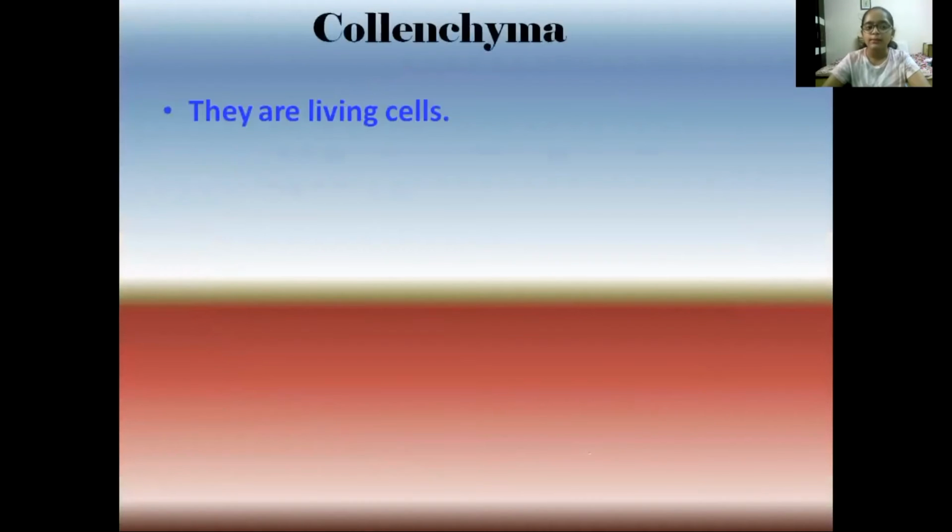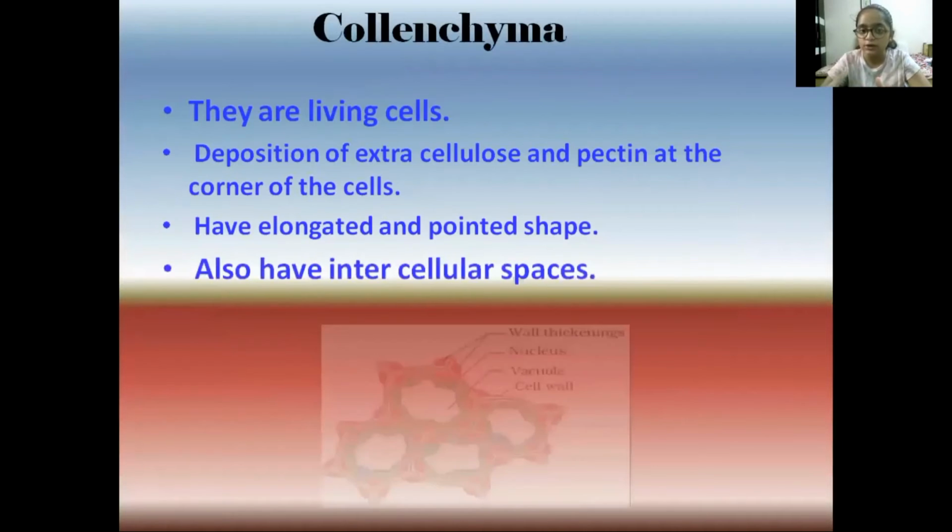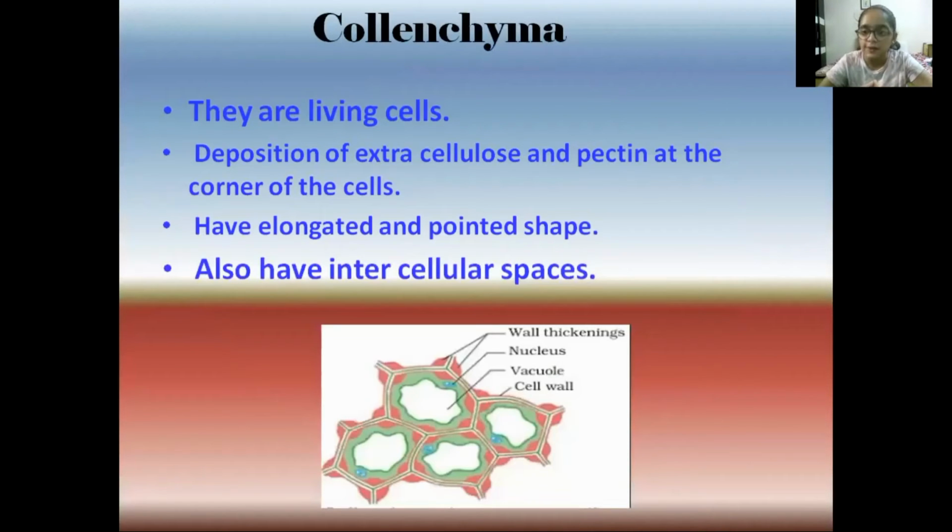Next is collenchyma. They are living cells and they have a deposition of cellulose and pectin at the corners of the cells. They have an elongated and pointed shape and have intercellular spaces. So this is the diagram of collenchyma.